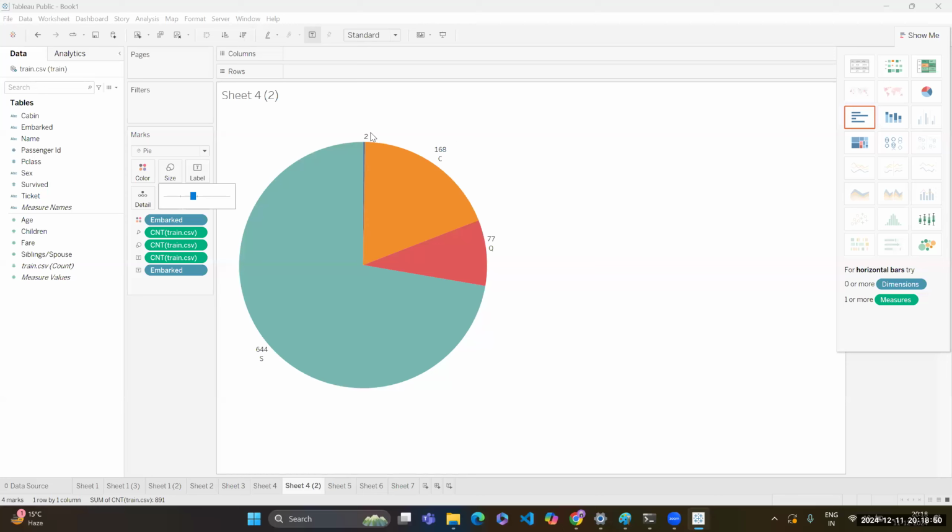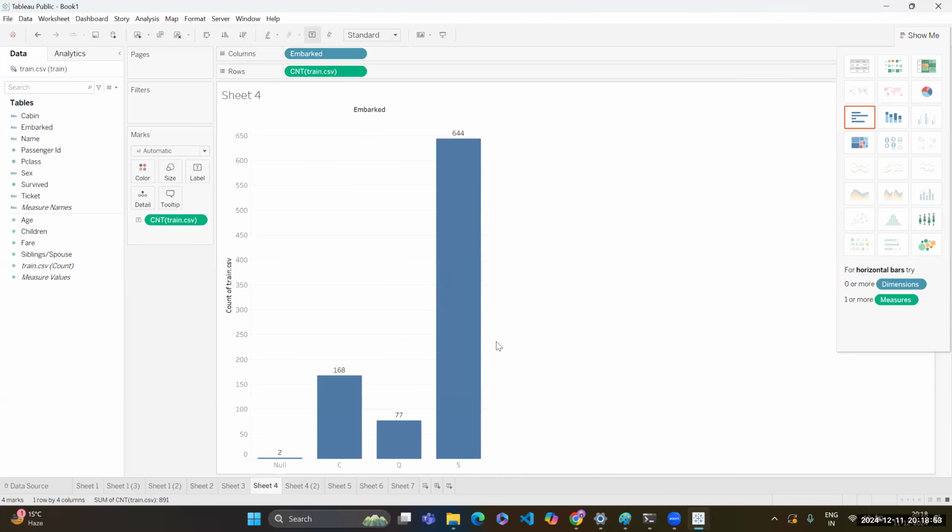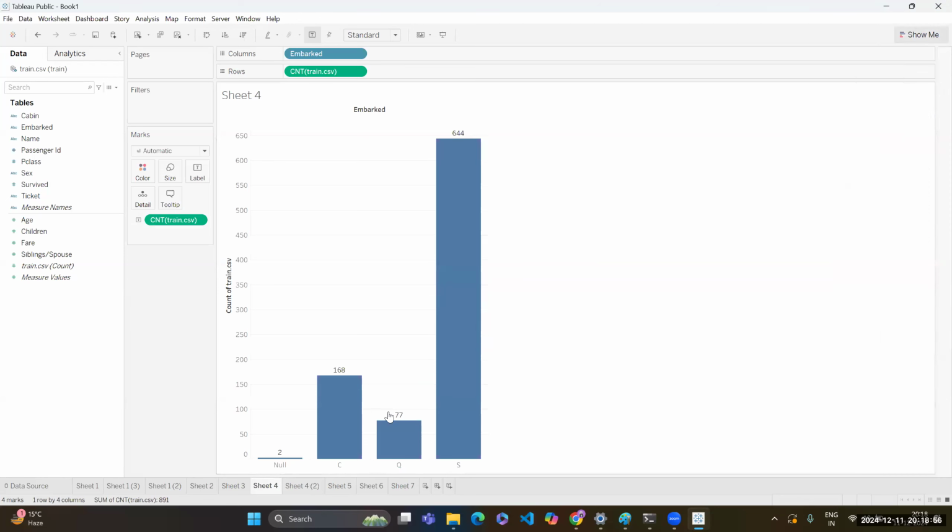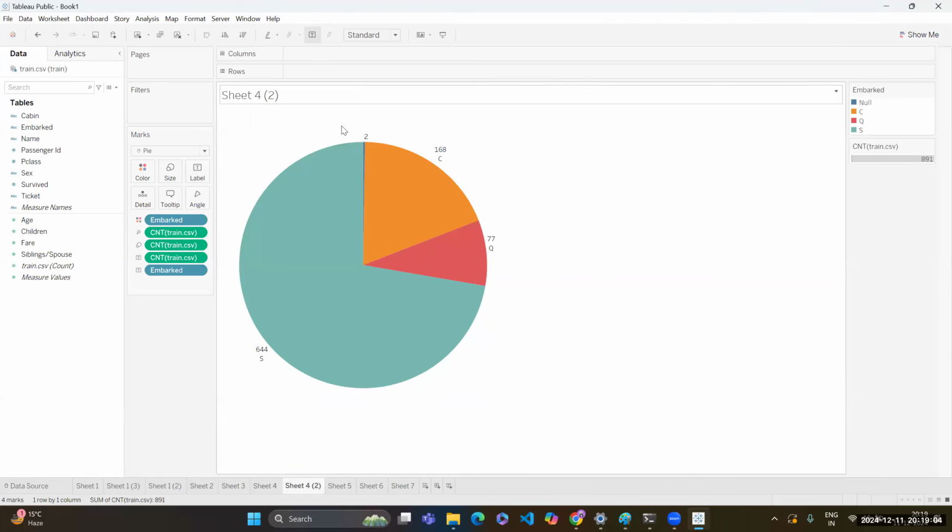If you look at the laptop from a little distance, you will not be able to see this particular category easily. On the other hand, if I look at this bar data, I can easily figure out that there is a 4th category where the value is just 2. It is clearly visible to me, but in the pie chart that is often not visible. So that's why we do not recommend anyone to go for a pie chart. Generally we remove the null values before the analysis, but that's what I wanted to show you, the reason why we should not prefer it.